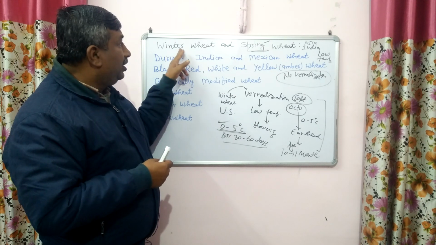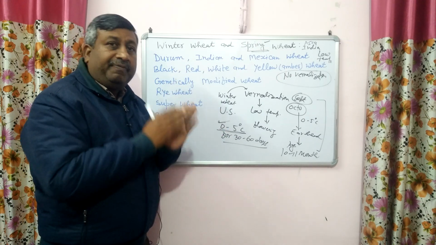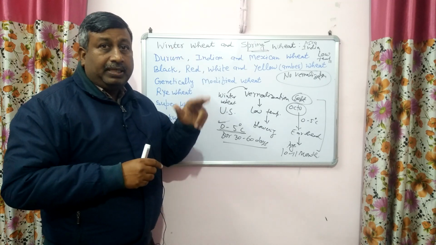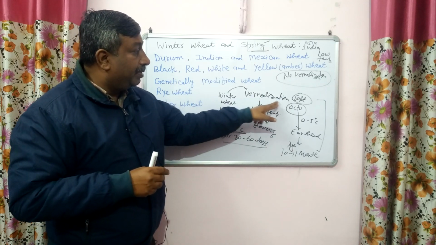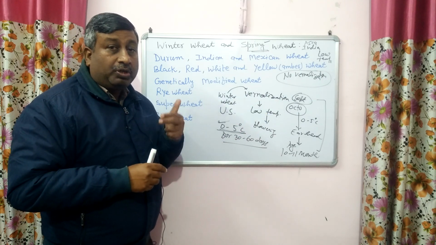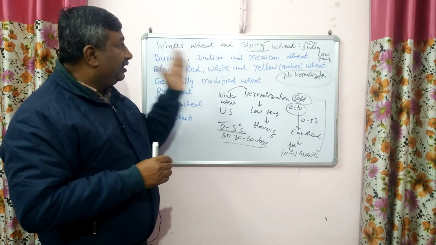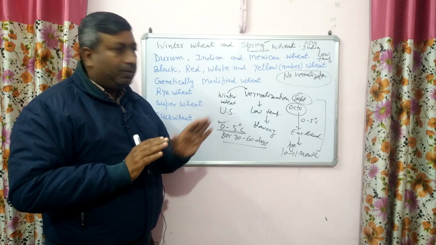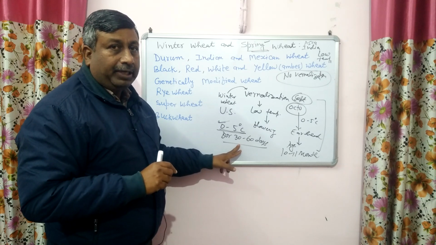So this nomenclature is not on the basis of season. तो ये नाम सीजन के बेस पे नहीं रखे गए हैं कि विंटर में बो रहे हैं इसलिए उसको विंटर कह रहे हैं, ऐसा नहीं है. This nomenclature is based on low temperature requirement and this low temperature requirement is vernalization. Remember it. So winter wheat requires vernalization, low temperature requirement for a longer period. Is it clear? So what is the difference between winter wheat and spring wheat? In spring wheat, एक normal low temperature is required and no such temperature requirement is necessary to induce the flowering.